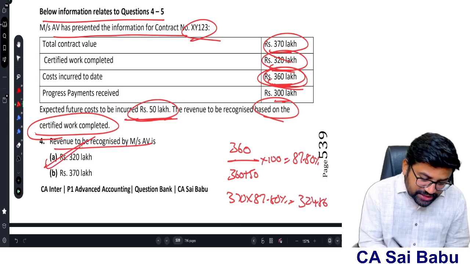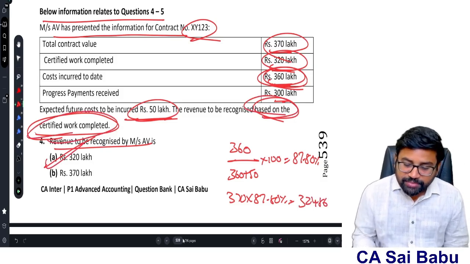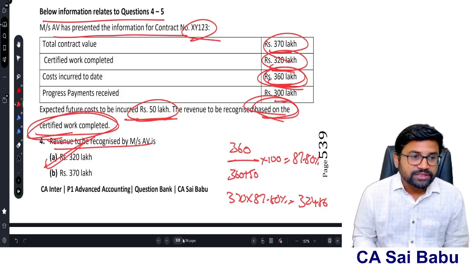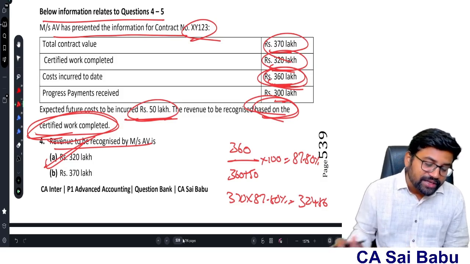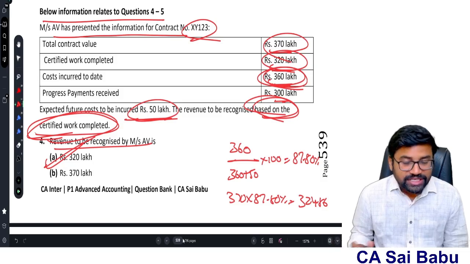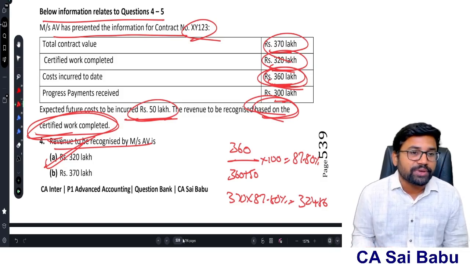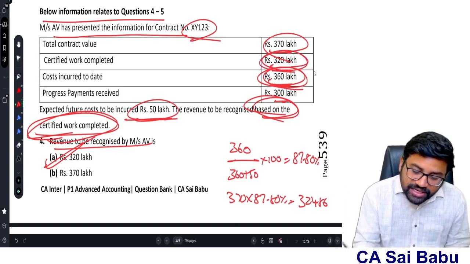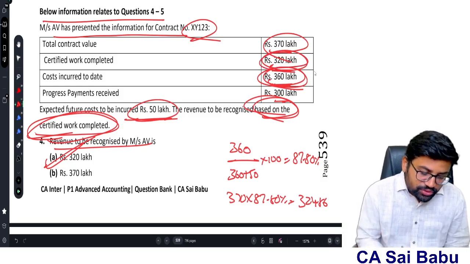But they have recognized 320 because they are recognizing based on certified work completed, not based on the percentage of completion, which is based on cost incurred. They are not following that method. They are recognizing the revenue based on certified work completed. For academic purposes, generally we use cost incurred as the base to find the percentage of completion, and accordingly we recognize the revenue. But in this case, they are recognizing based on the certified work completed, 320. So therefore, you take 320.